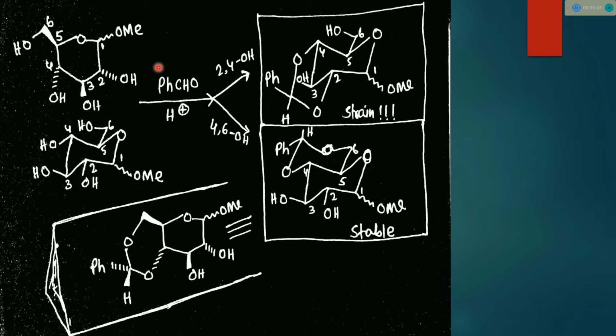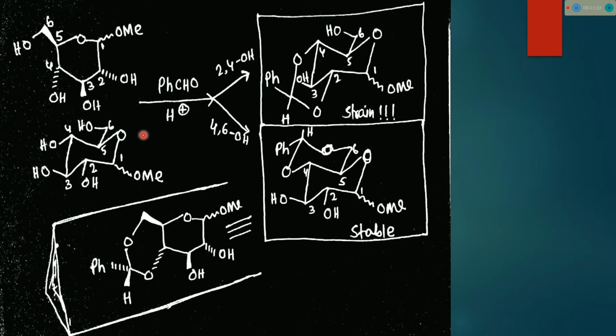If the 1,3-diol is in cis manner, then the protection or the reaction will occur easily. If it is a trans 1,3-diol, then obviously the reaction will occur, but the rate of the protection is somewhat slow.